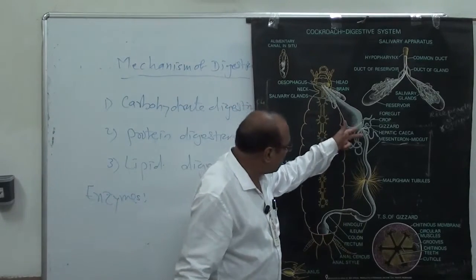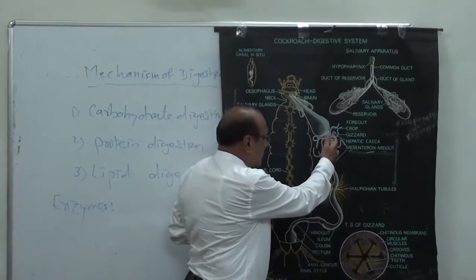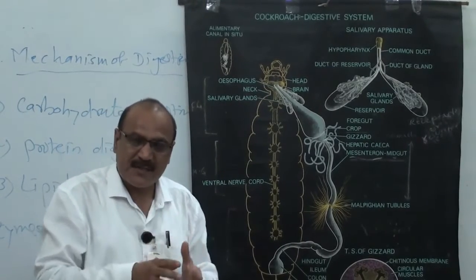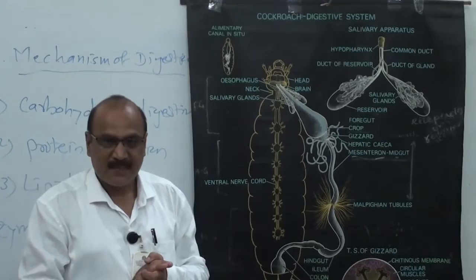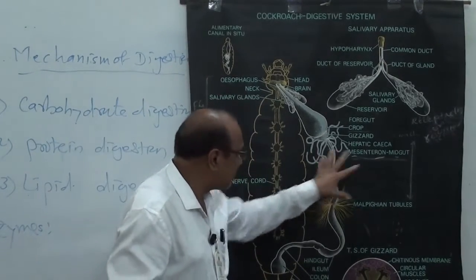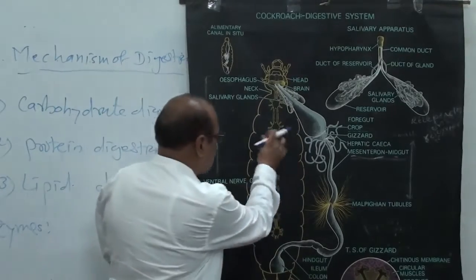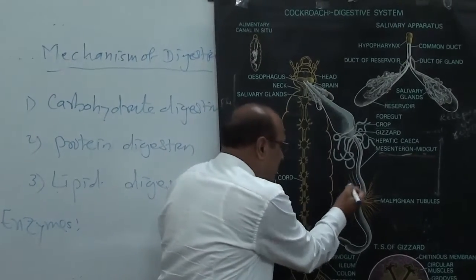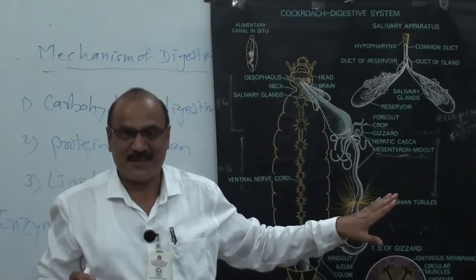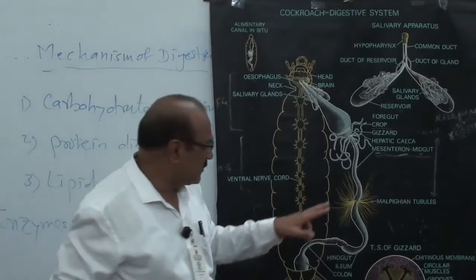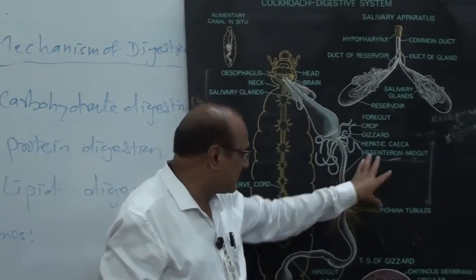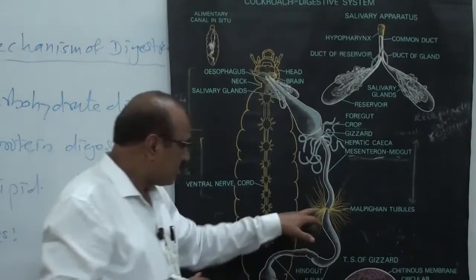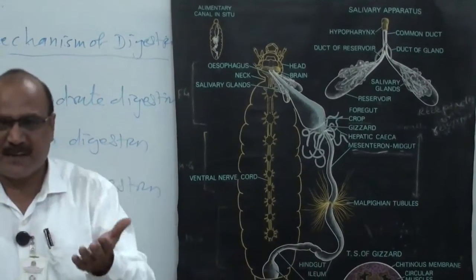Now here, in the inner lining of the midgut, some columnar cells are there. How does the absorption take place? Absorption takes place by the simple diffusion method. On the outer side there is the hemolymph. This outer part has hemolymph, and food is directly released from higher concentration to lower concentration through the permeable membrane. This membrane is permeable, and the food goes directly to the hemolymph, and this is one type of absorption.